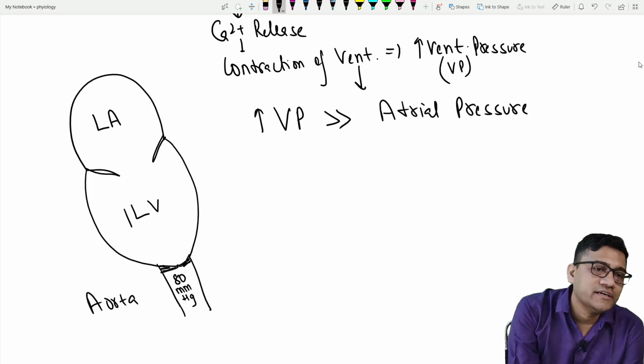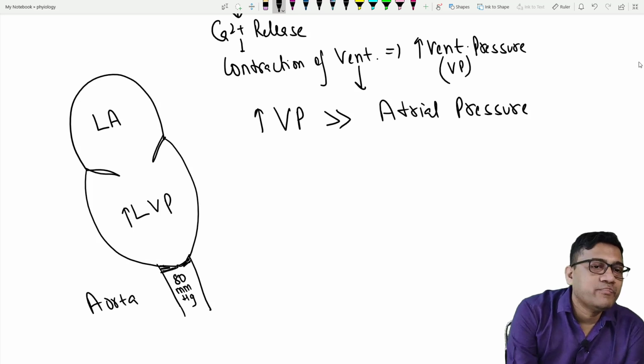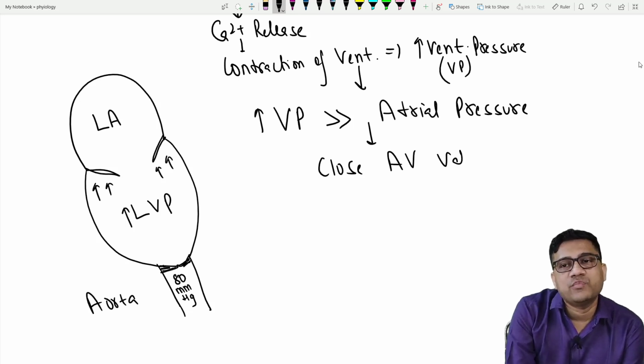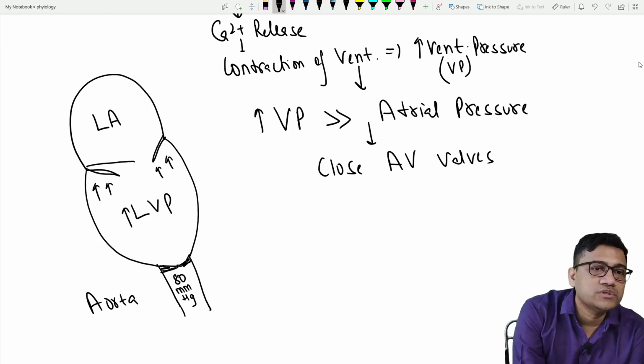Once this occurs, it will push the AV valves in what direction? Upward. It will push AV leaflets upward, and that will close AV valves, both mitral and tricuspid. They will become flatter. So now AV valves close.